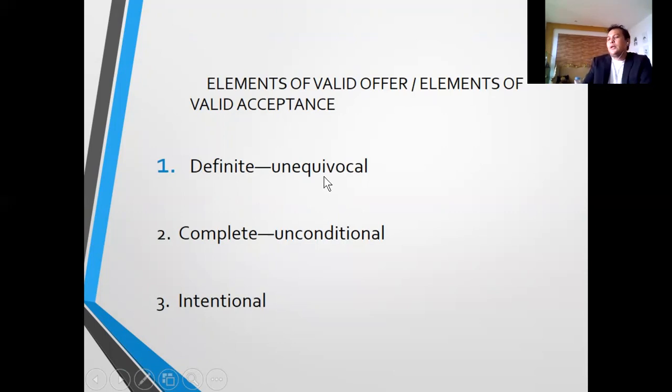Unequivocal. But the acceptance must also have no condition. So the valid offer must also be complete, and the acceptance also unconditional, without condition. The offer must be intentional, and the valid acceptance also intentional. So these are the elements of a valid offer. Because there are other kinds of offer which do not meet these requisites or elements, then there is no offer or acceptance.